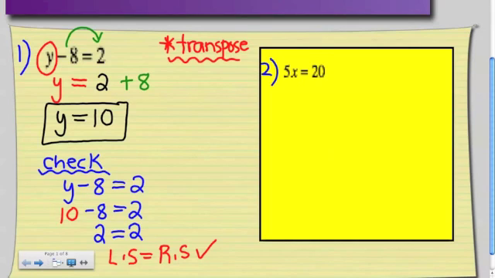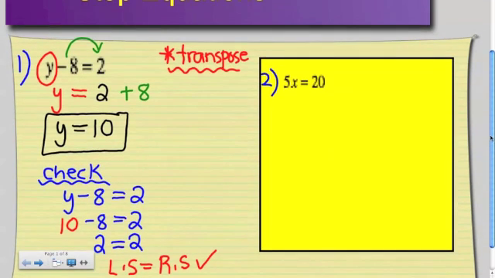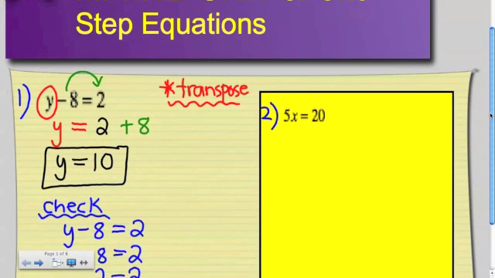Okay, another example of one-step equations is when you have the multiplication factor. So I have 5x is equal to 20. I want to isolate the x. However, there is a 5 that is attached to the x. They've been multiplied together, so they're stuck together. How do I unstick the x so I can isolate the x? What operation do I have to do? Angie?